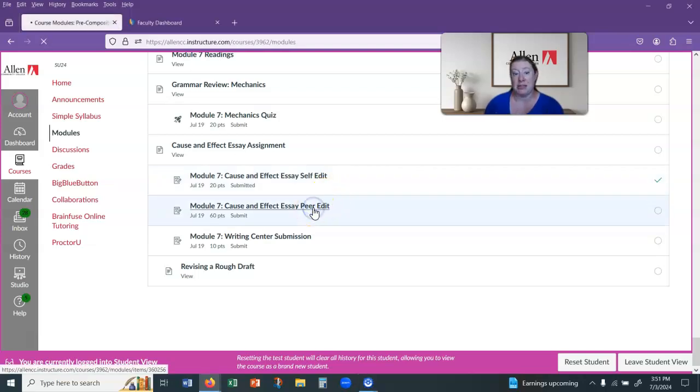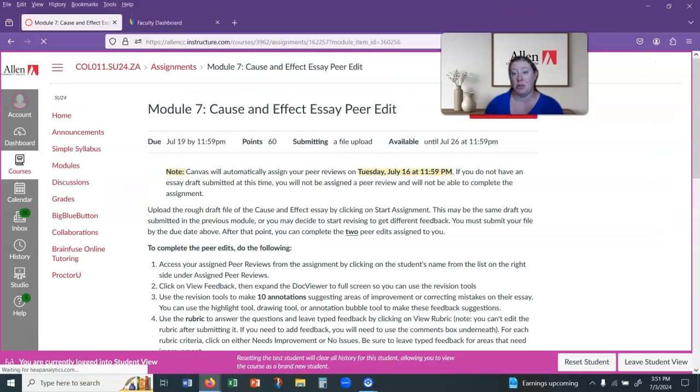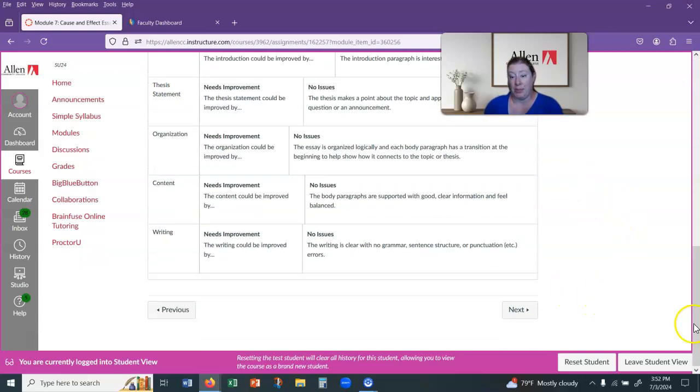So the peer edit assignment is just one of those regular assignments where you start the assignment, you submit your file, and that's it. As long as you do it before Tuesday, July 16th at 11:59 p.m., it'll be exchanged with peers automatically through Canvas, and then you'll be able to complete the assignment after Tuesday, July 16th. So you submit your file, you wait until Wednesday morning, and then you'll see two peers' names show up over here, and you'll be able to access their files and finish the assignment. I'll show you that more in a minute.